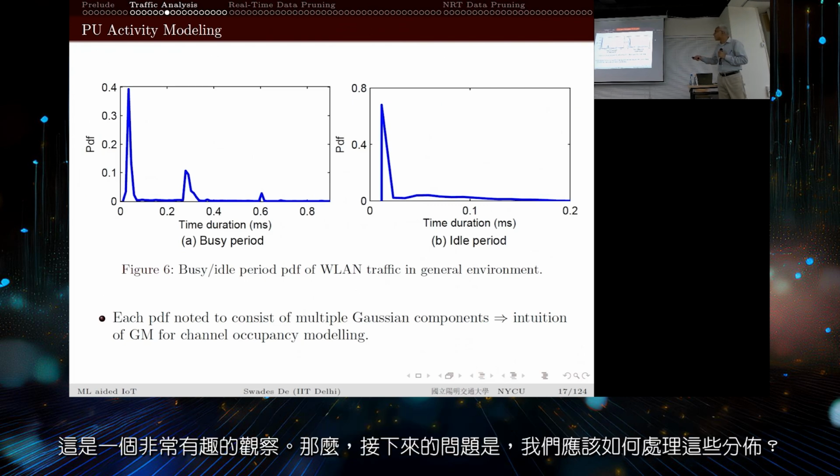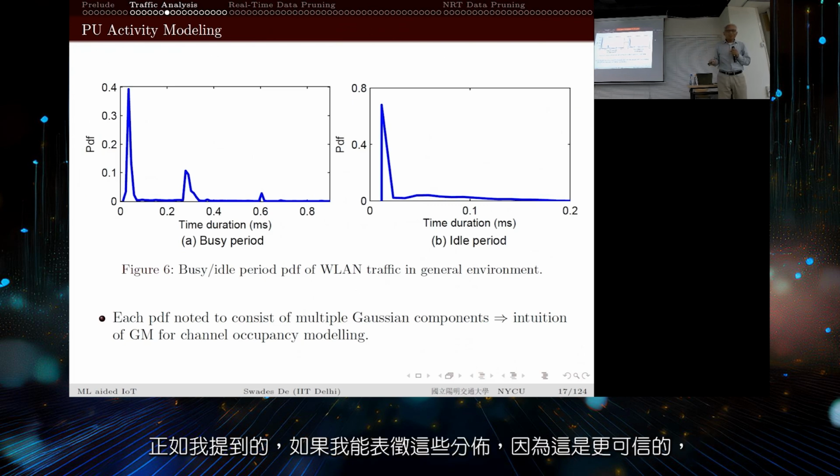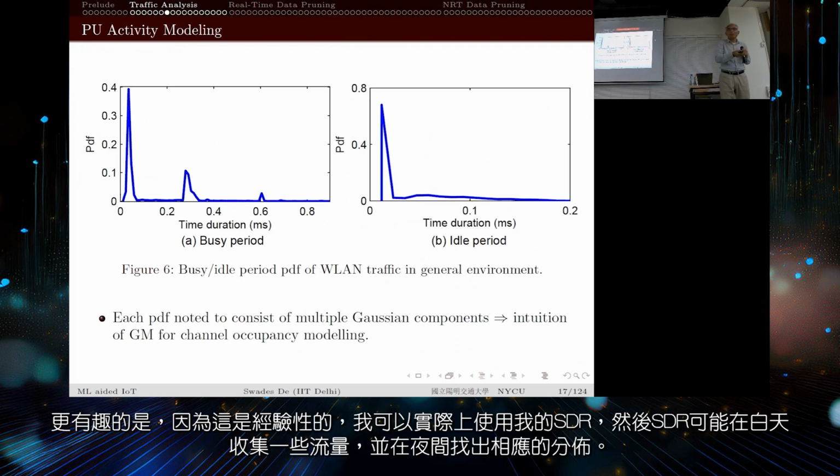Now the question is, what to do with these distributions? We need to characterize them. If I can characterize this distribution, because this is empirical, it is more believable. And a more interesting thing is that because this is empirical, I can have my SDR collect some traffic in the daytime and figure out the corresponding distribution.